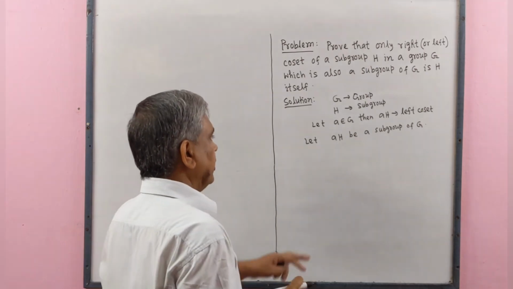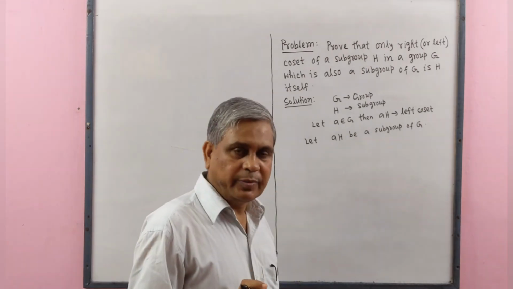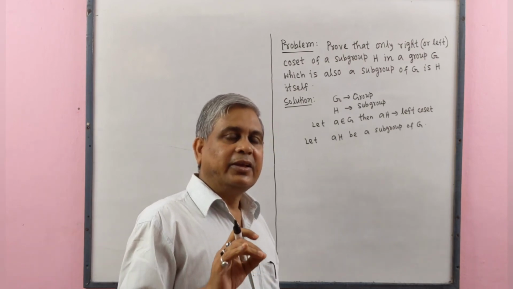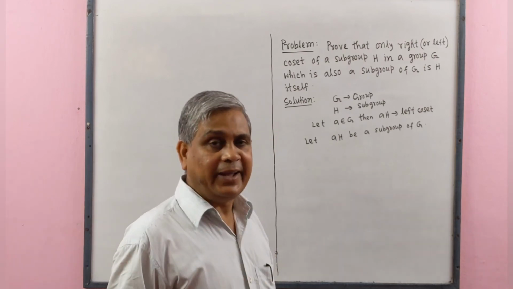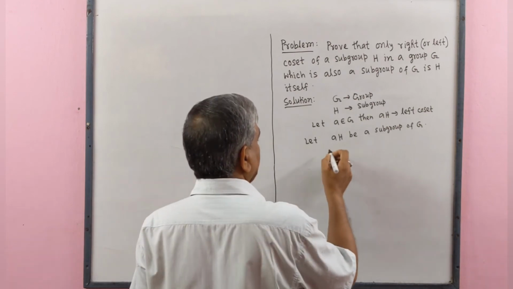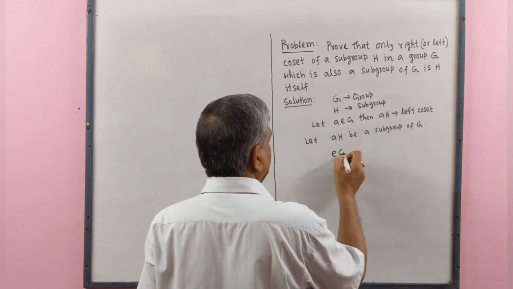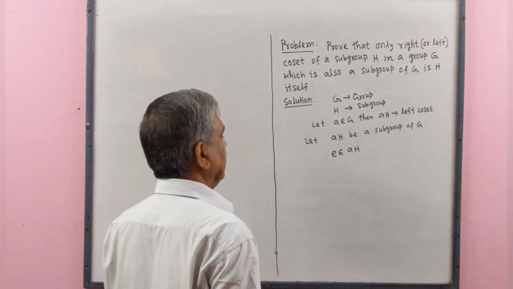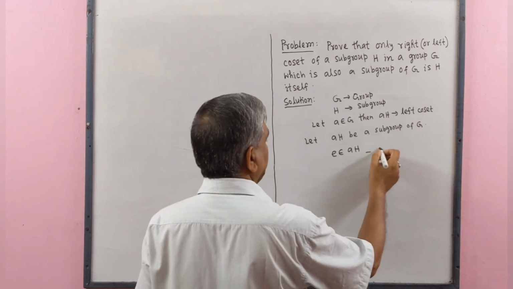Therefore, AH will be a group. Hence, it will contain the identity element. Identity element E belongs to AH. Let this be number 1.